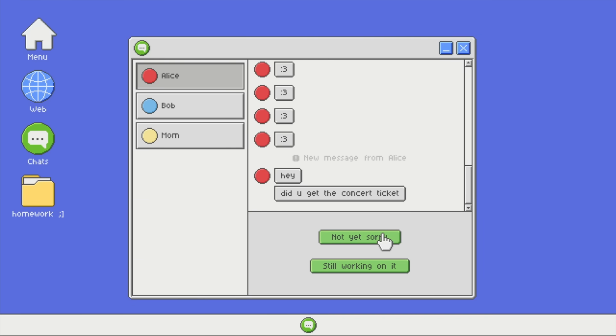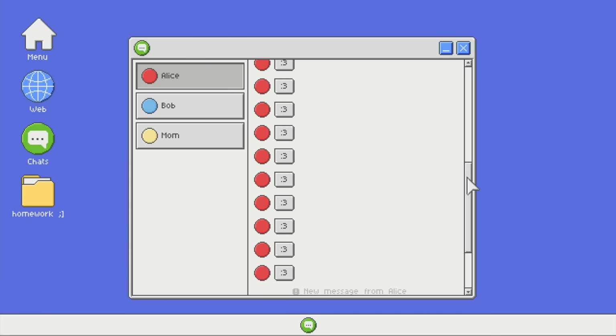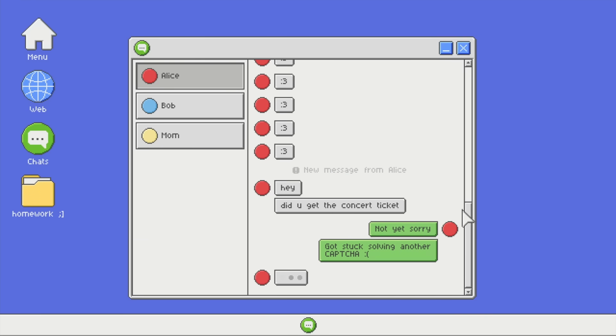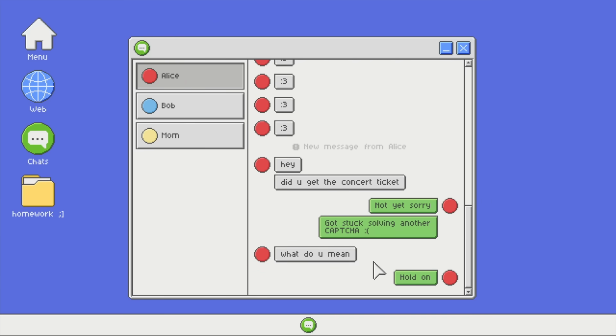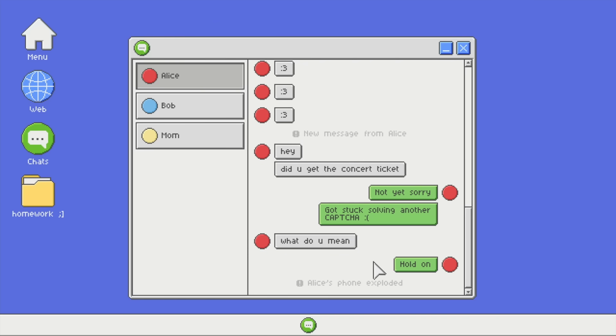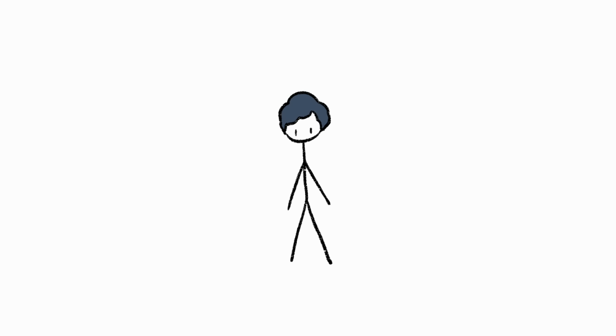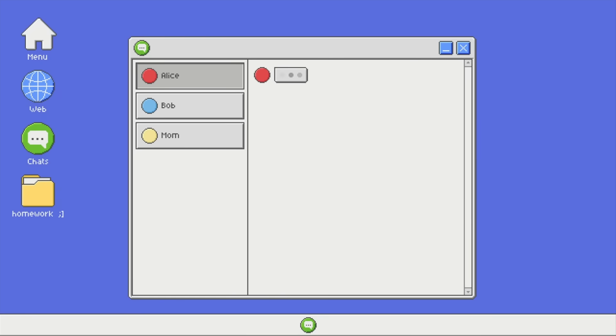I also made chat automatically scroll to the bottom when there's a new message. I know people tend to get annoyed when they're reading old messages and suddenly gets teleported to the bottom, but since this is a video game, I think it's more important for the players to see the new messages. At this point, the message app is pretty much done, but I don't really know how to conclude this video, so I guess I'll just have Alice make her confession in chat.